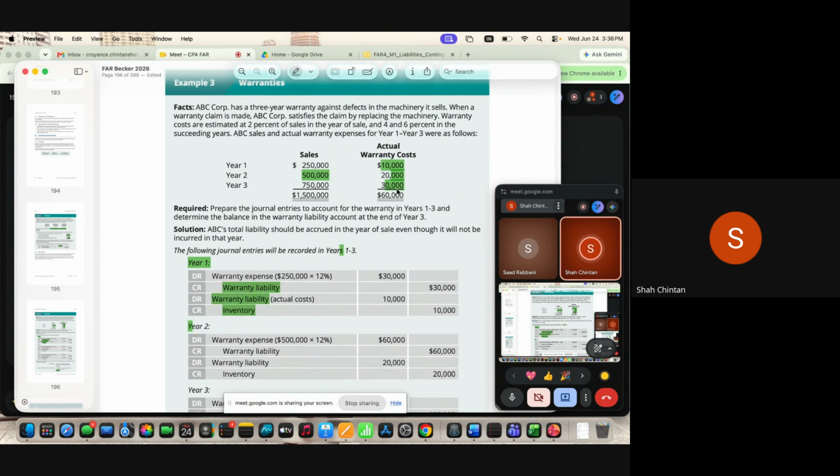Now customer can no longer claim warranty for year one item, so reverse the $8,000 provision. But वो कोई details आपको question में दी नहीं गई है. But if it is given, then yes, that approach is not wrong. Okay.